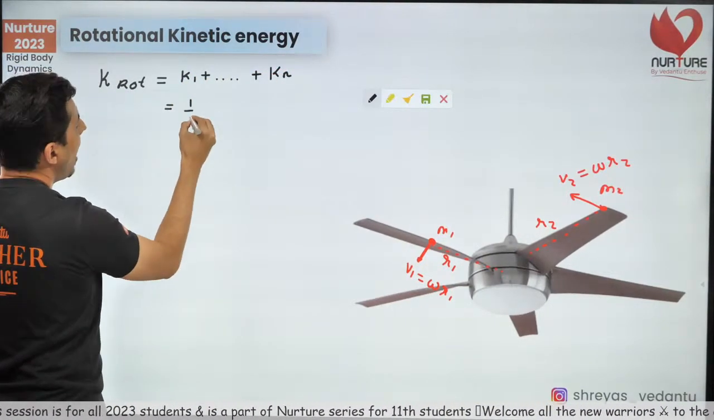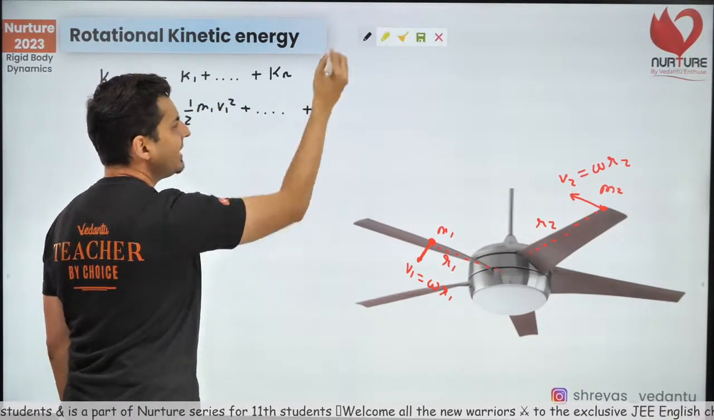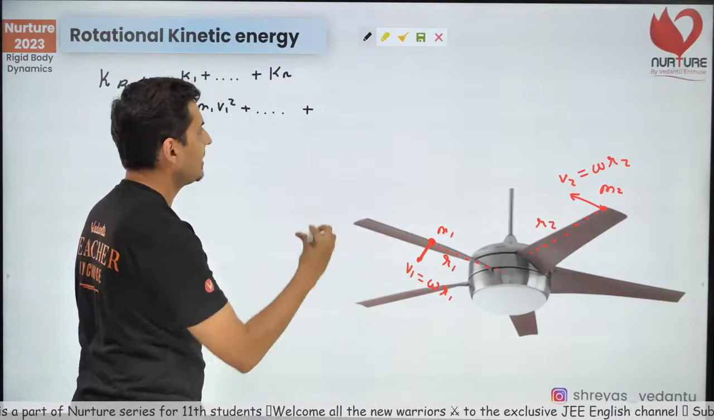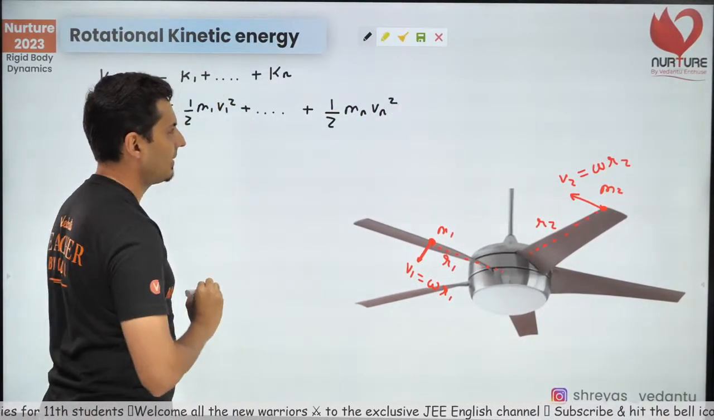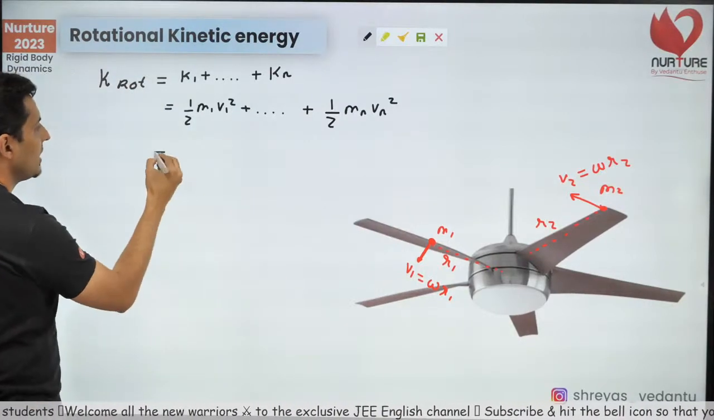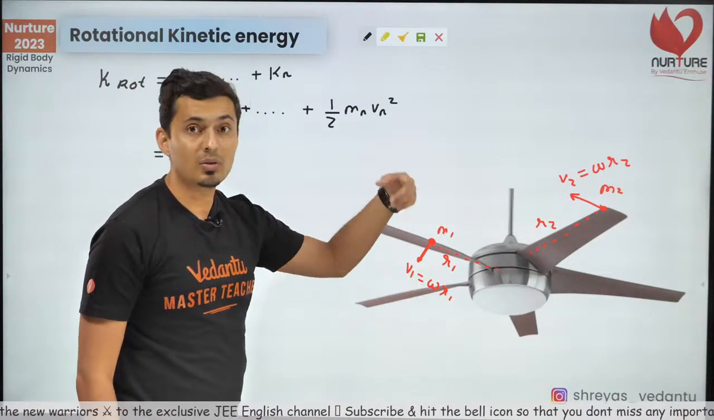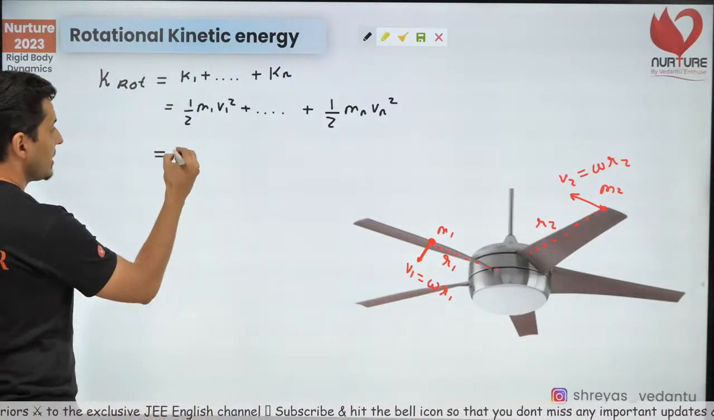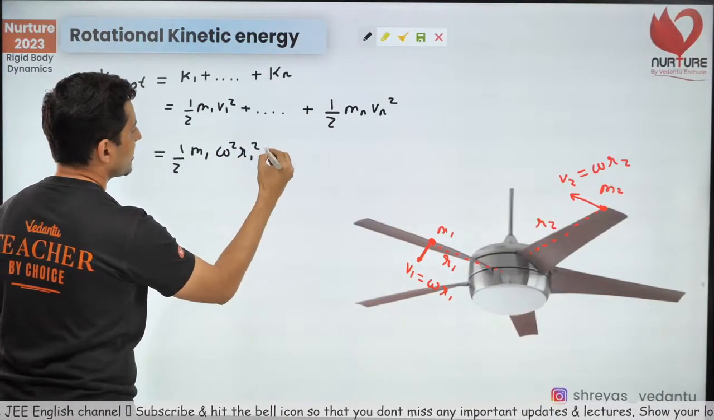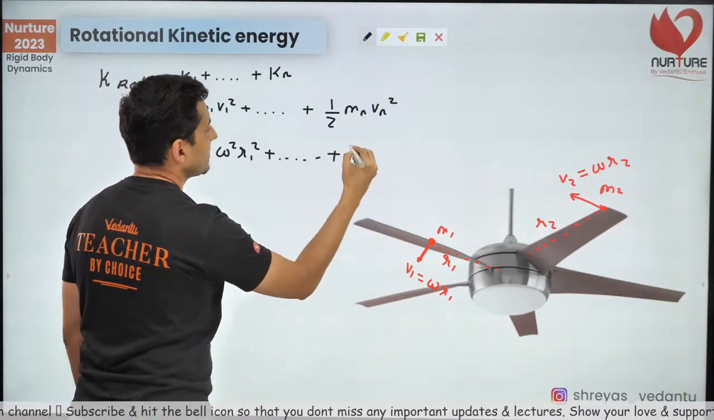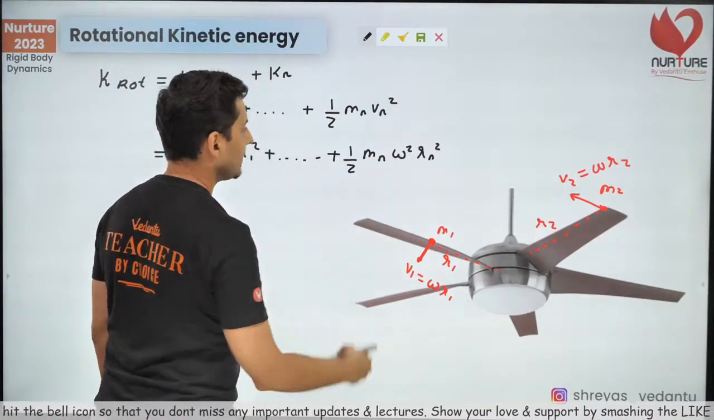What is K1? Half m1 v1 square. Similarly, you will have many terms because there are many particles in it. The last term will be half mn vn square. Make sense? Okay. Now see what is v1, v2, v3. v1 is omega r1, v2 is omega r2, and so on. So this will be half m1 omega square r1 square, till the last term half mn omega square rn square.